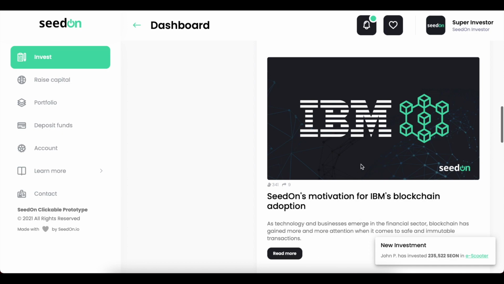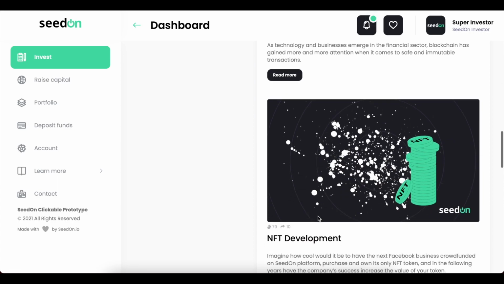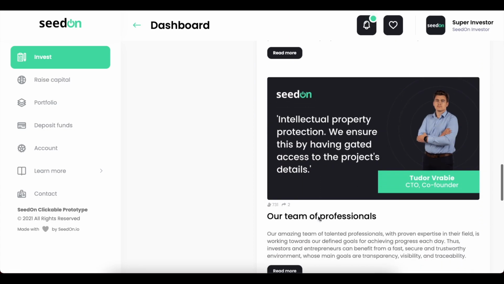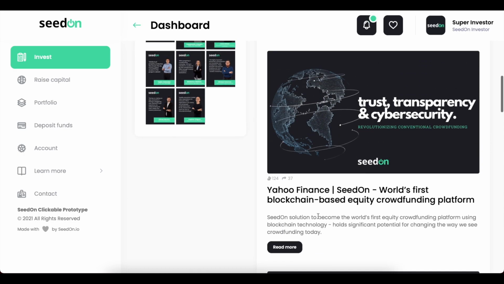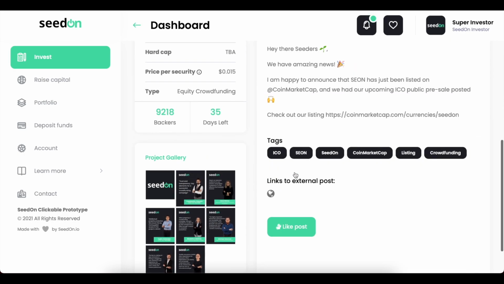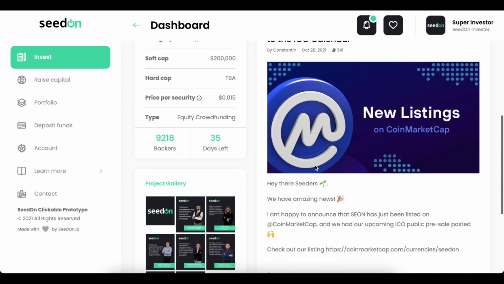Over here, this is an article that we also have posted on Medium, so you can go ahead and check that out over there. Again, those are also from Medium, so just go ahead and pick one of them. Let's go with the one from CoinMarketCap, for example. And here we can see the details of the project update.